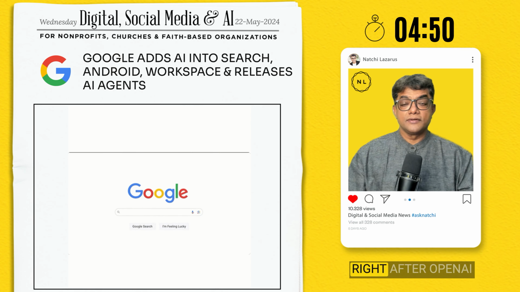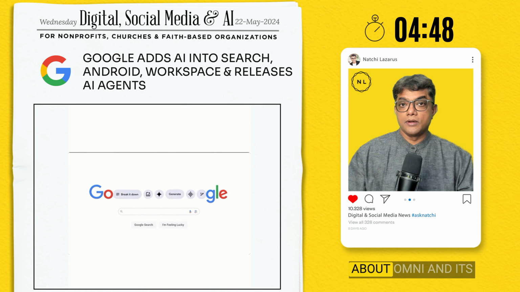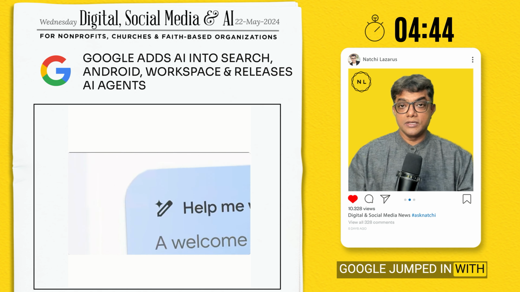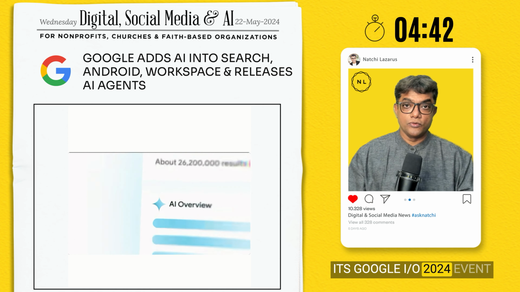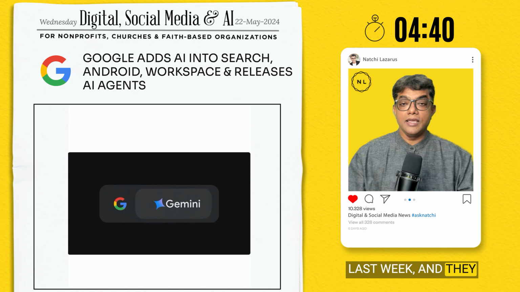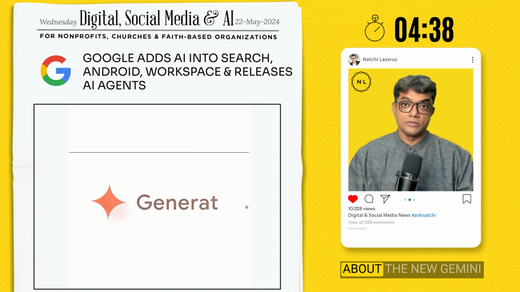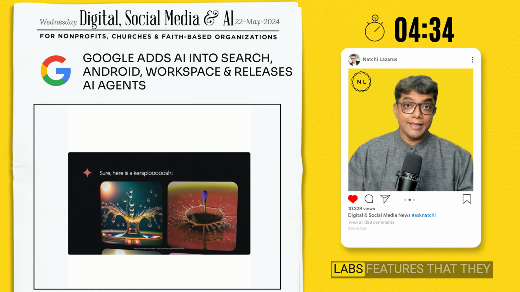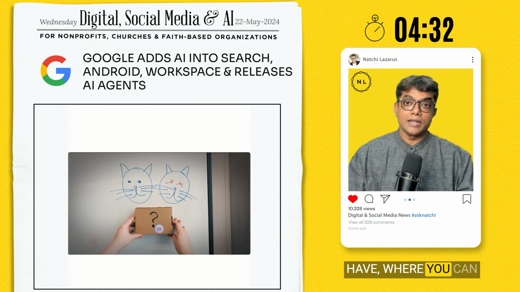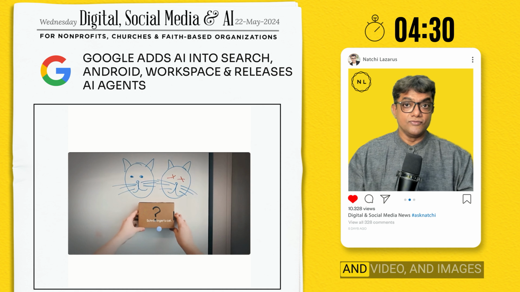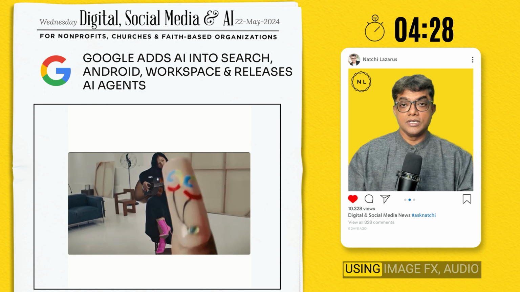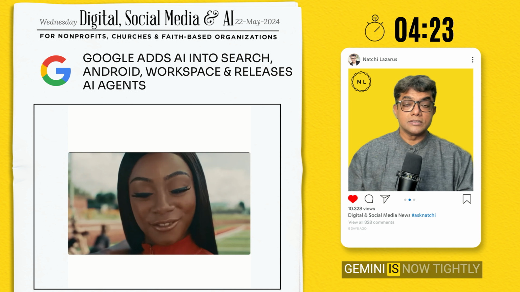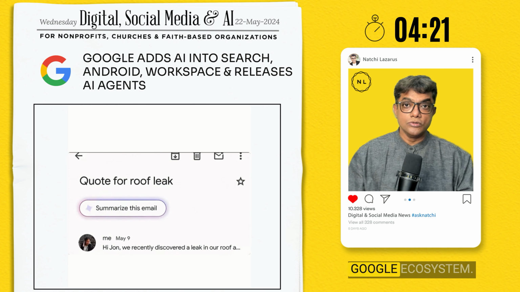Let's get started. Right after OpenAI made its announcement about Omni and its various capabilities, Google jumped in with its Google I/O 2024 event last week, and they announced the details about the new Gemini AI capabilities, the new Labs features that they have where you can actually create music, video, and images using image effects, audio effects, and video effects. With these announcements, Gemini is now tightly integrated into the Google ecosystem.